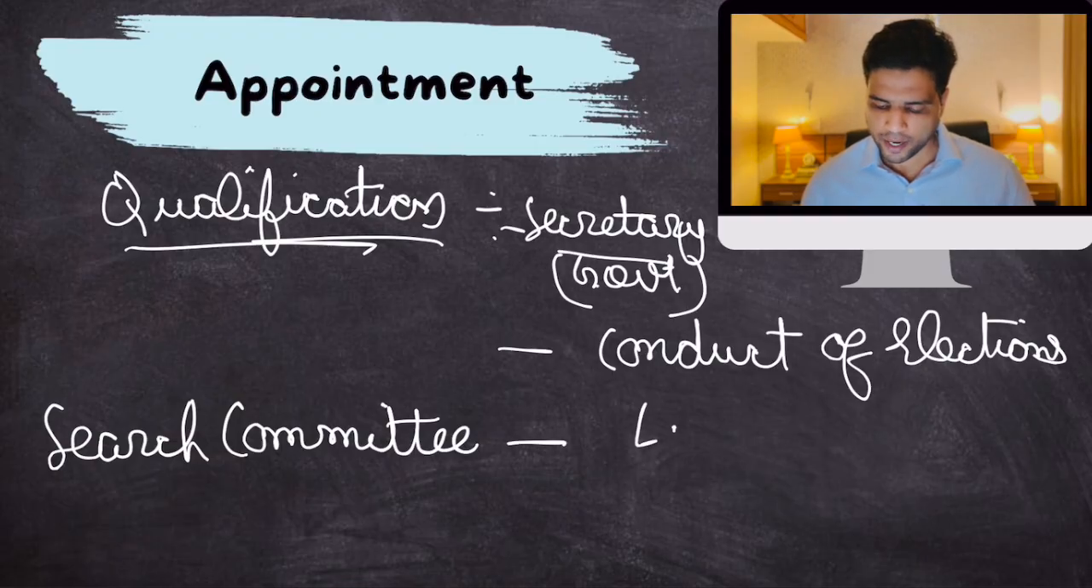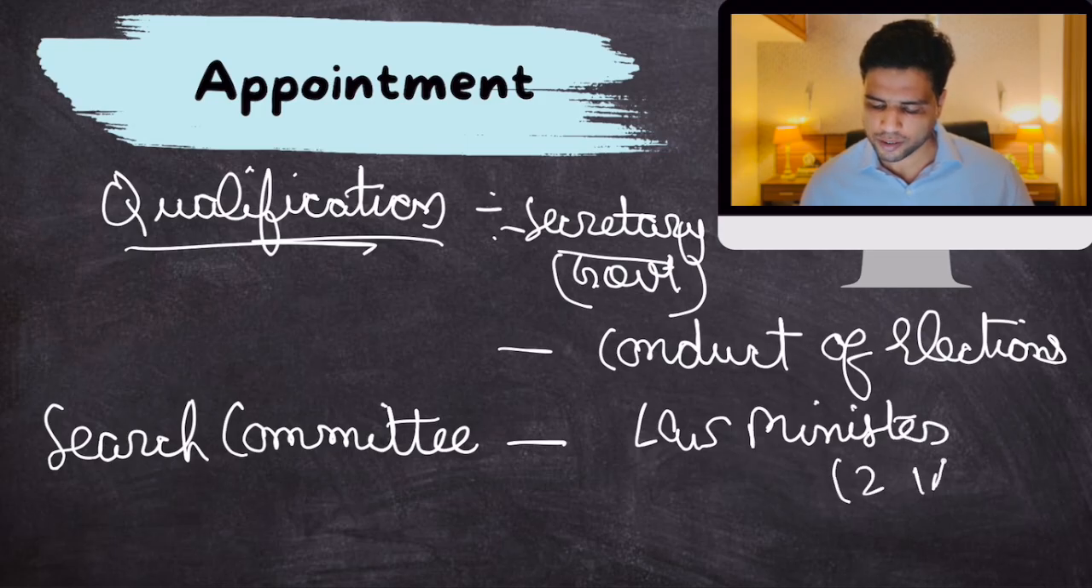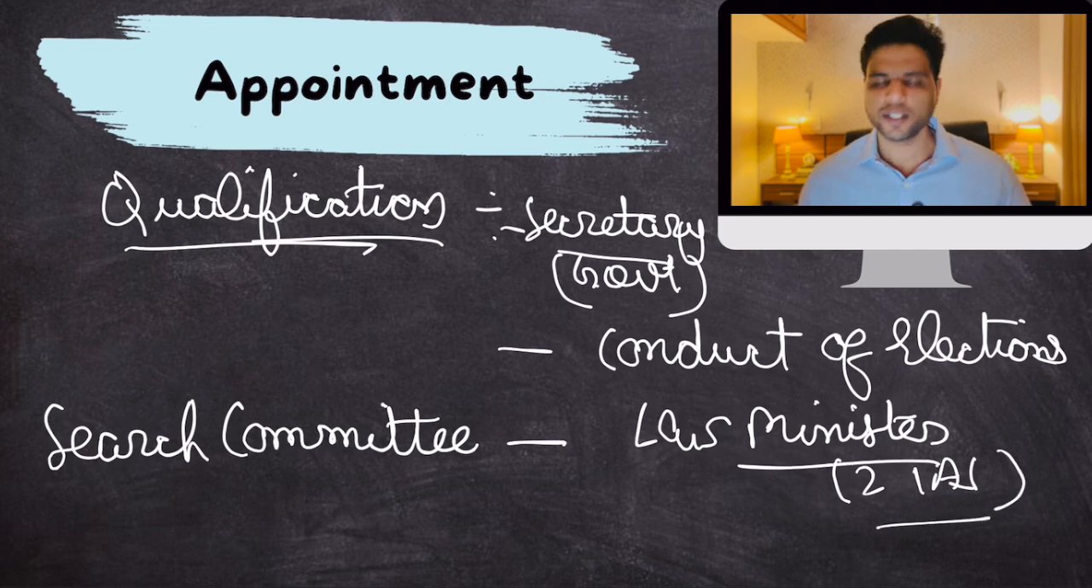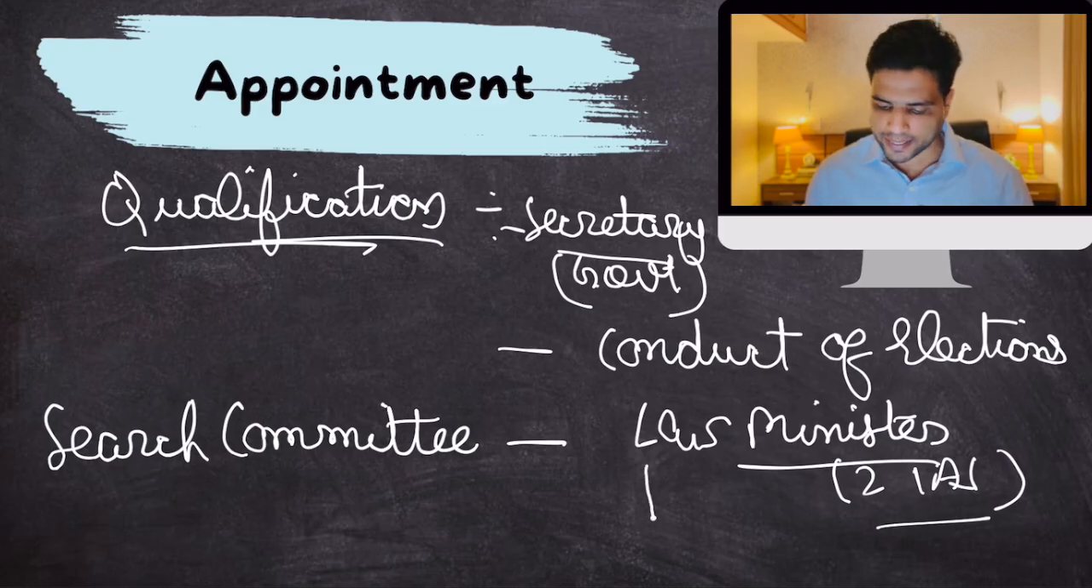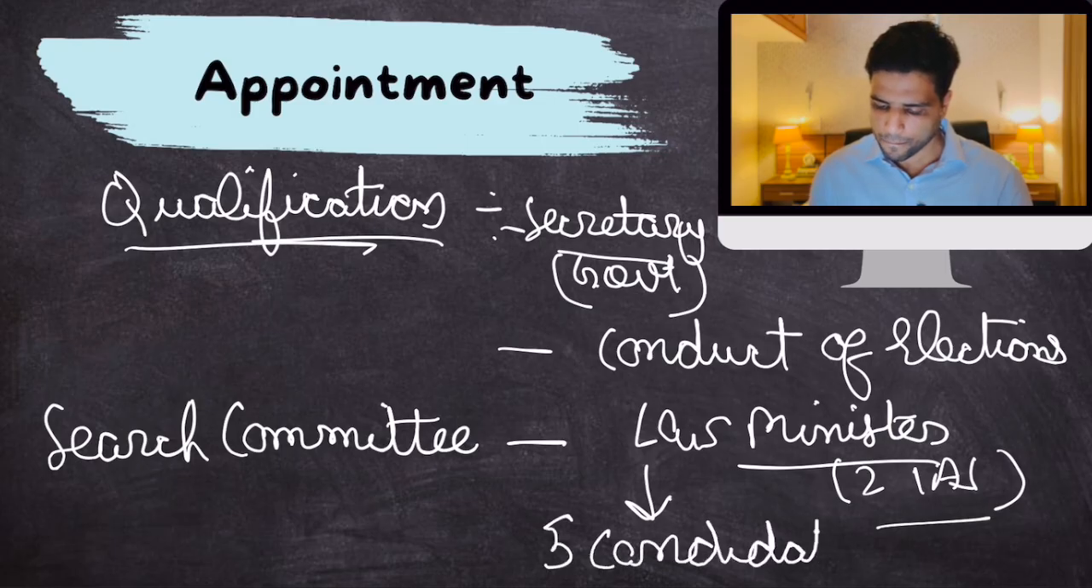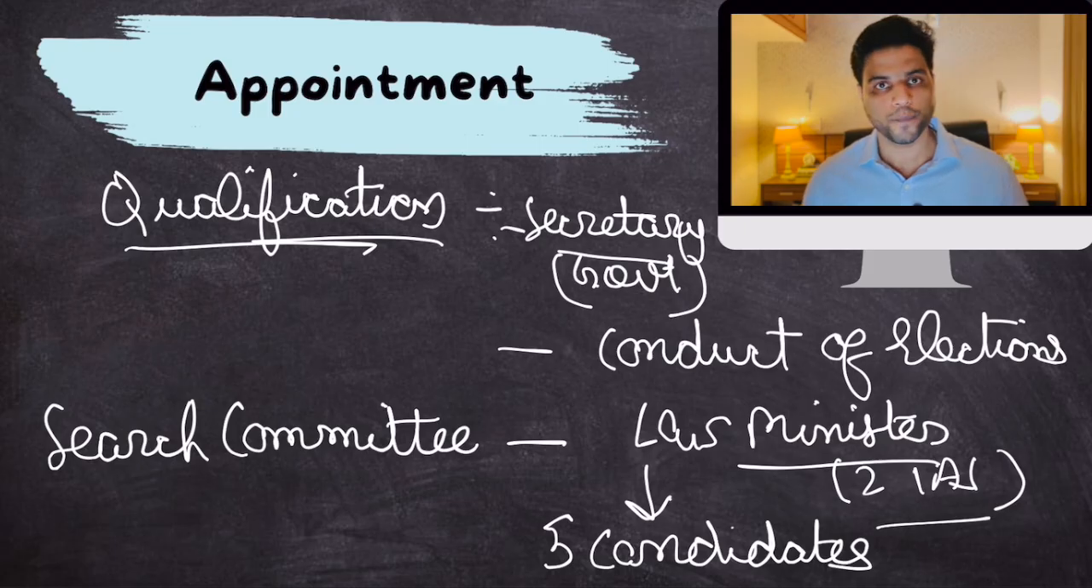Okay, headed by the Union Law Minister and two other IAS officers, basically joint secretaries. So the Law Minister and two other officers will form a search committee which will search for candidates, and then they will recommend a list of 5 candidates. They can even recommend more also.